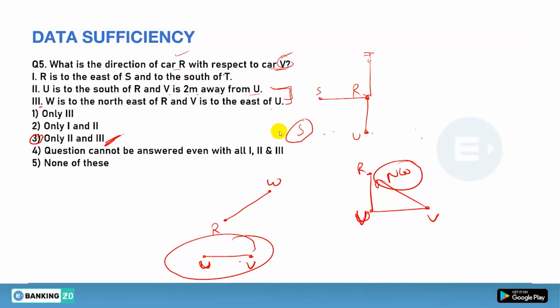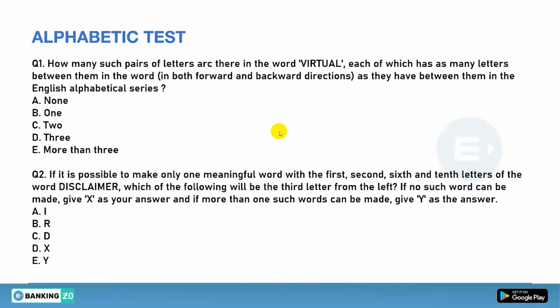So these were the practice questions that I gave you in the last class. Now we will be moving to the questions on the alphabetic test. The first thing you need for the alphabetic test is that the place value of each letter must be learned. How many such pairs of letters are there in the word VIRTUAL, each of which has as many letters between them in both forward and backward direction as they have between them in the English alphabetical series?